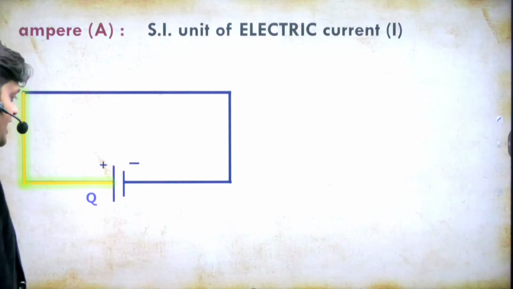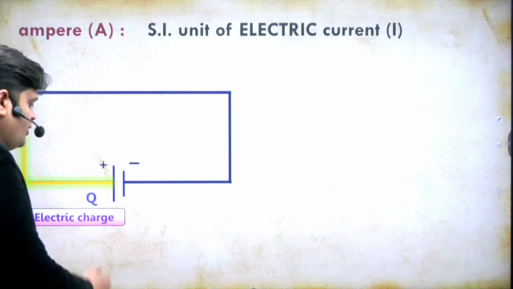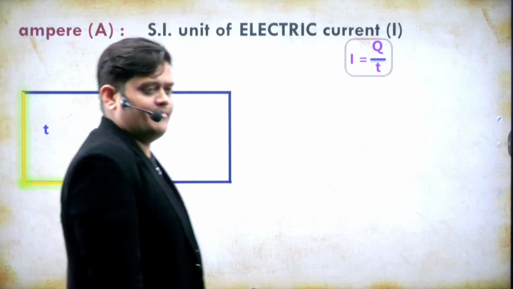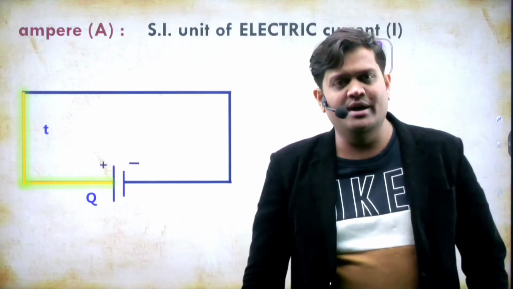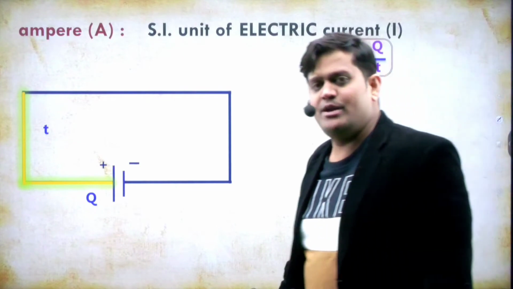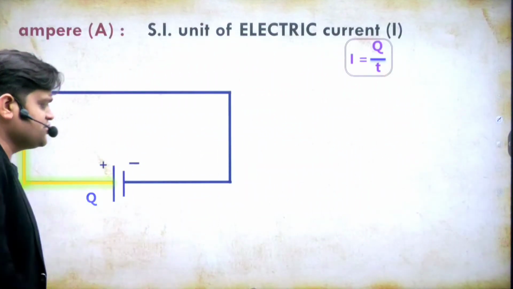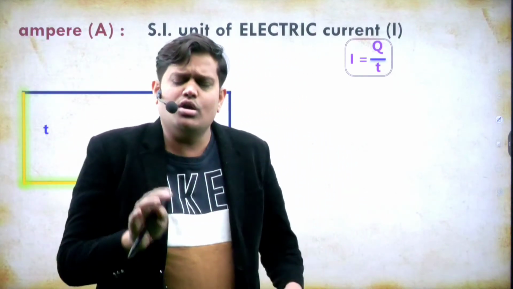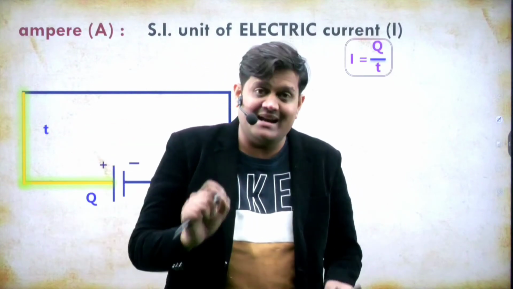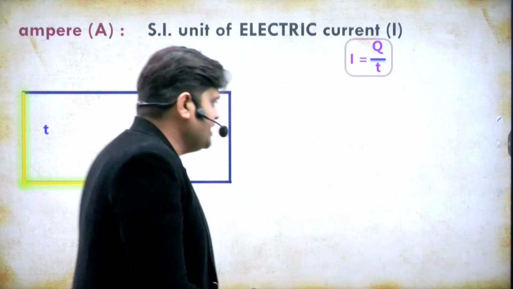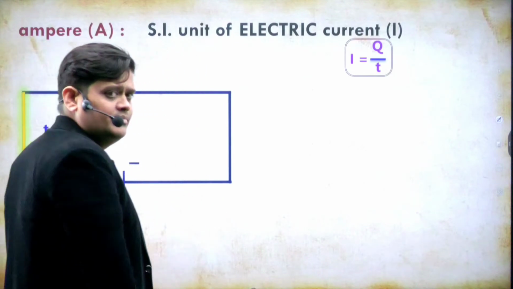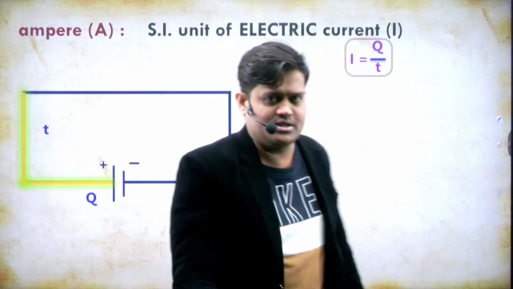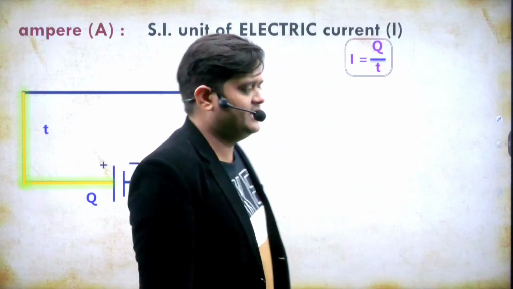If we have a potential difference V, charge is flowing. If the charge is flowing in unit time, that is called the electric current. Charge per unit time is called the electric current. You also understood this in lecture 1. In mathematical form, I equals Q upon T. So current is the rate of flow of charge, Q by T. This is the formula.